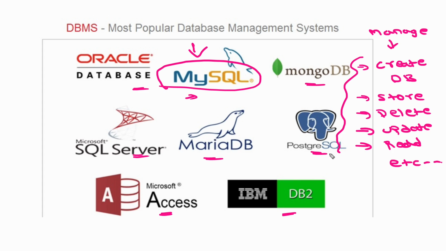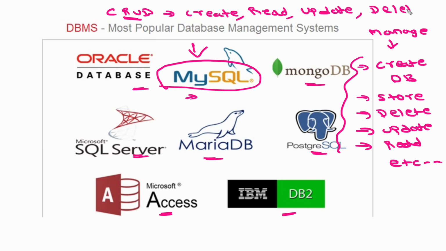Basically, these operations are in short form called CRUD operations. So what is meant by CRUD? Create, read, update, and delete. That is, creating the database, reading the information from the database, updating the information in the database, and deleting.